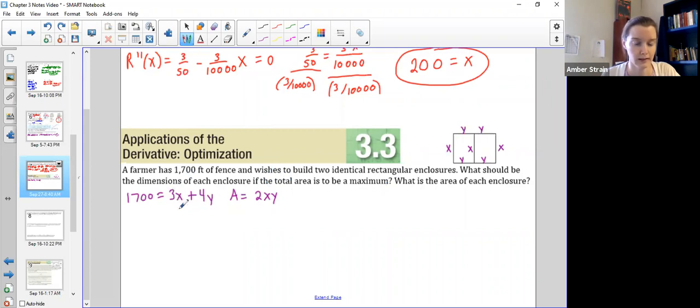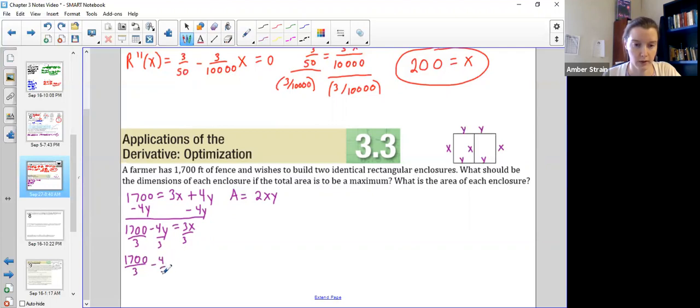I'm going to isolate this in terms of X. So I'm going to bring my 4Y over. So I'd get that 1,700 minus 4Y equals 3X. And then divide everybody by 3. Now, unfortunately, this is not evenly divisible by 3, so I do have some fractions, but don't worry, it's all going to work itself out.